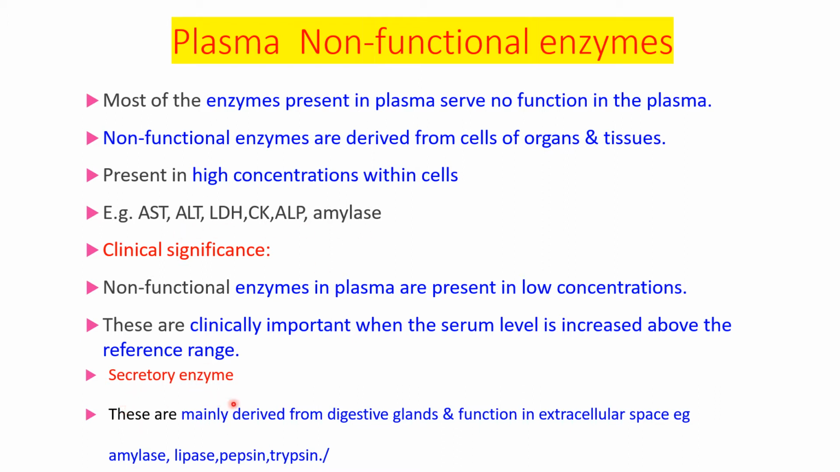And what are secretory enzymes? They are mainly derived from digestive glands and function in extracellular space. For example, amylase, lipase, pepsin, trypsin. These are the digestive enzymes. They are secretory enzymes. They also come under plasma non-functional enzymes, but they do not have much diagnostic importance. They also have some diagnostic importance. For example, amylase and lipase are also increased in diseases. So these are plasma non-functional enzymes.